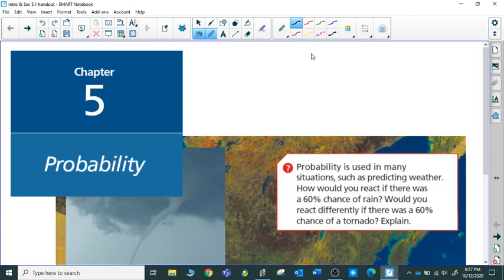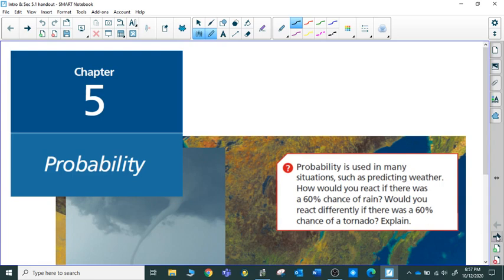Good afternoon. Today in Foundations 30, we're going to take a look at Chapter 5 on probability. Probability is a situation that we have looked at in many aspects of our life. Predicting weather is one example. When we talk about a 60% chance of rain, that is talking about the likelihood that it's going to rain. And that is what probability is all about.